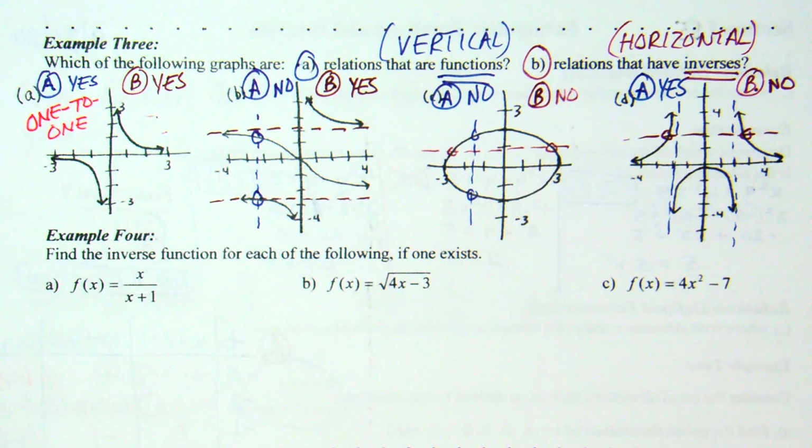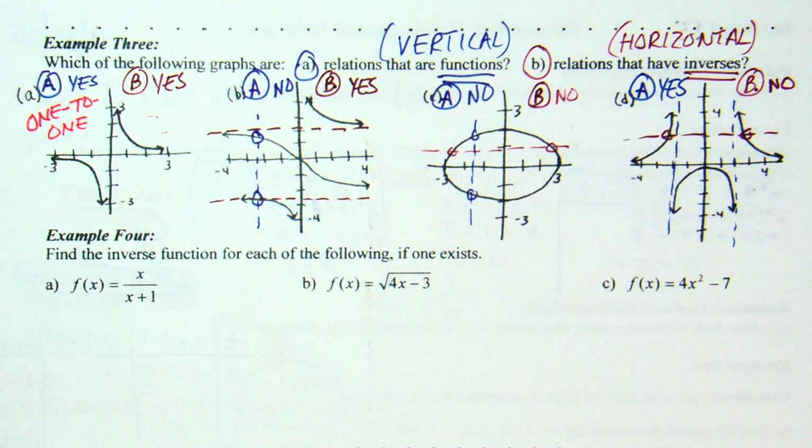Then we talked about what it means to be one-to-one. Remember, if it's one-to-one, it is a function, and it has an inverse. That's what we were testing up there at the top: if it's a function, it passes the vertical line test. If it has an inverse, it passes the horizontal line test. That's where we finished class yesterday.